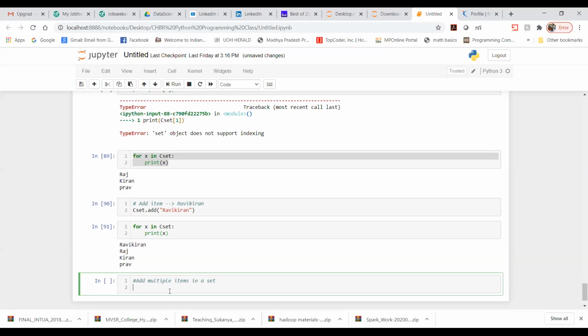For this I have already talked about cset dot update. Is that what I said while giving the lecture? Yes. Now here we need to write all the elements which we need to add. Let's say I just wanted to add Bhavana's name.